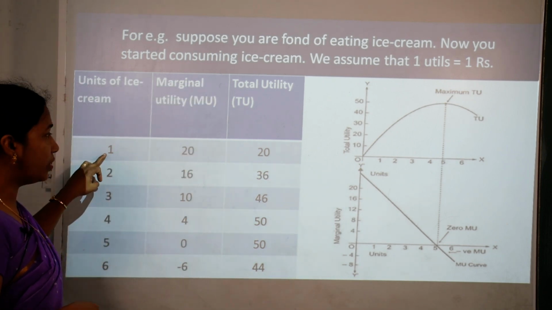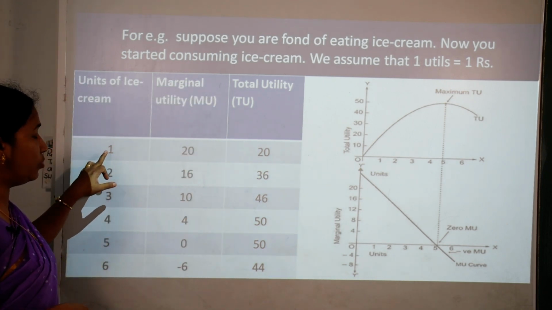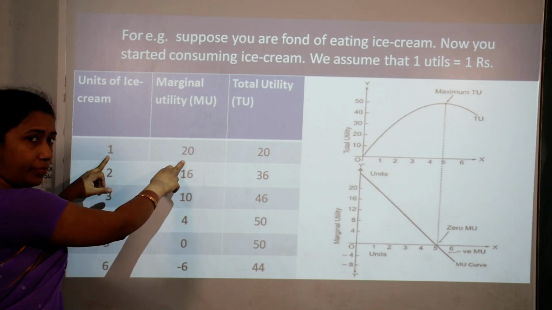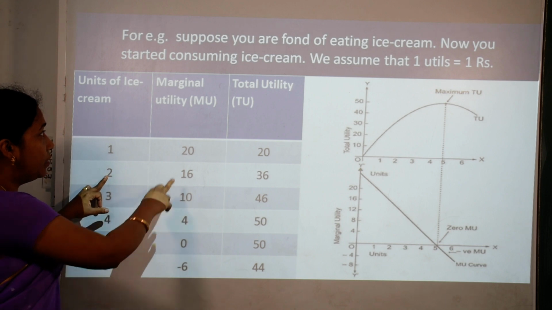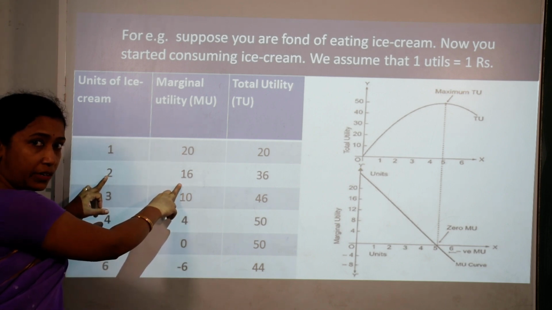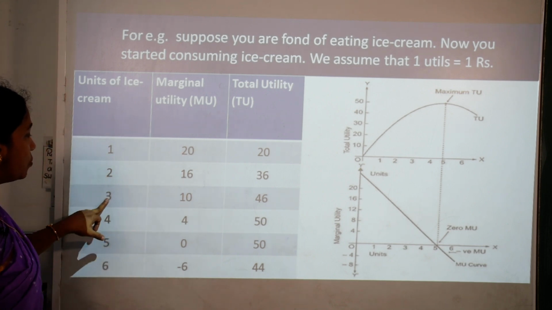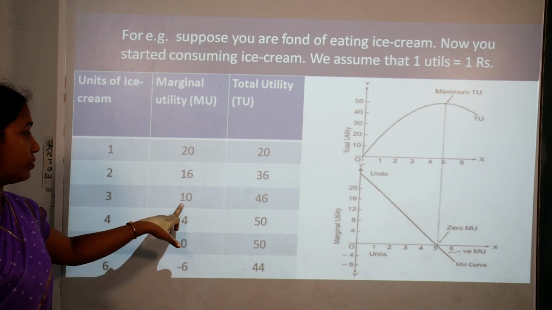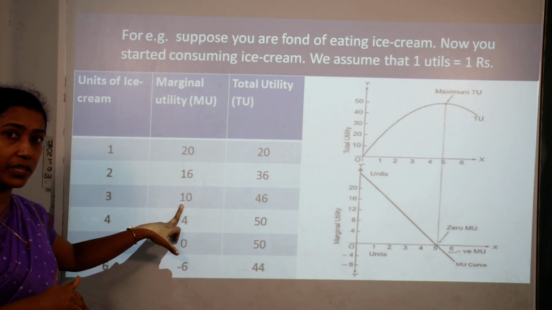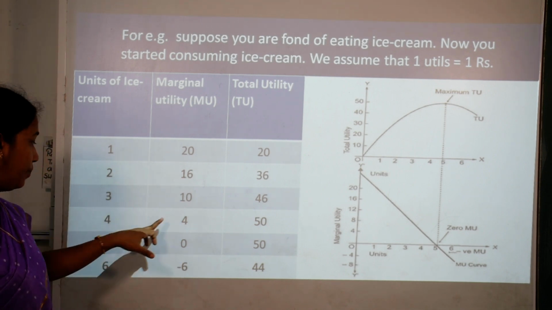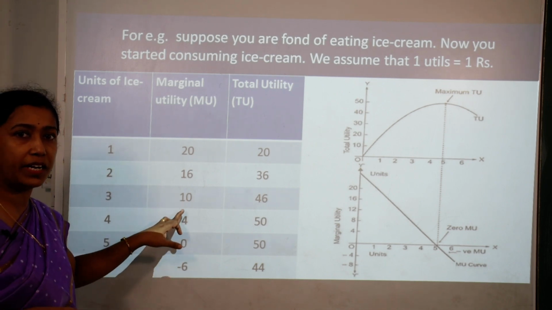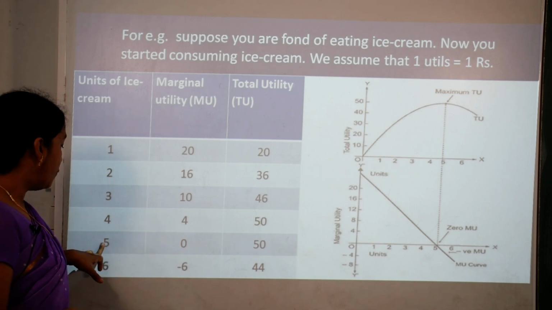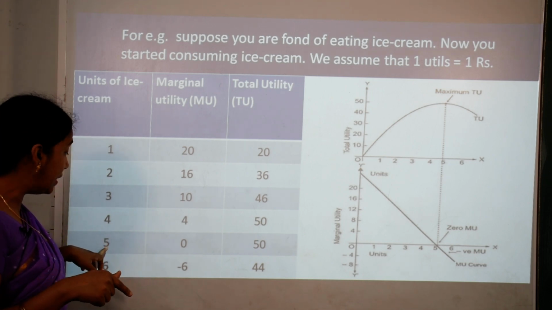Same way, after consuming one unit of ice cream, the utils was 20. Then the second ice cream, as you consume, the satisfaction which you derive, that is marginal utility, was 16. As you consume the third ice cream, your satisfaction level again diminishes from 16 to 10. As you eat the fourth ice cream, your satisfaction again diminishes from 10 to 4. And it keeps on diminishing till the fifth ice cream.